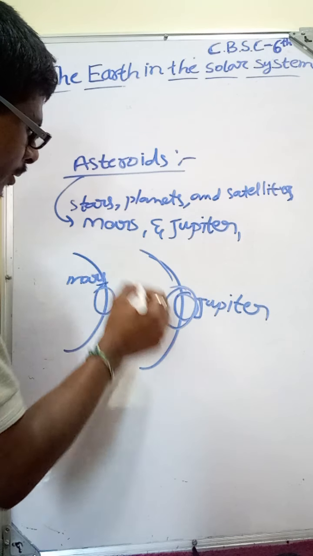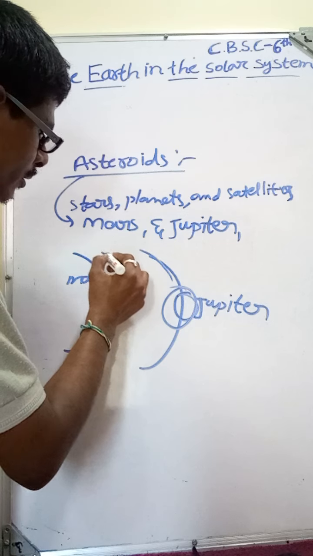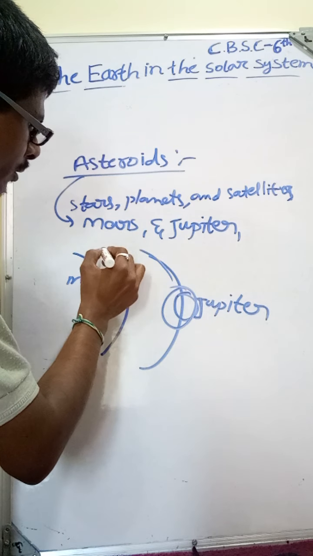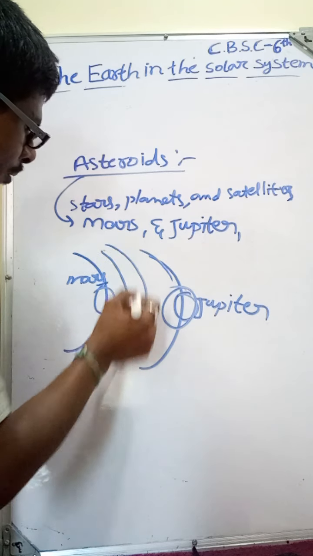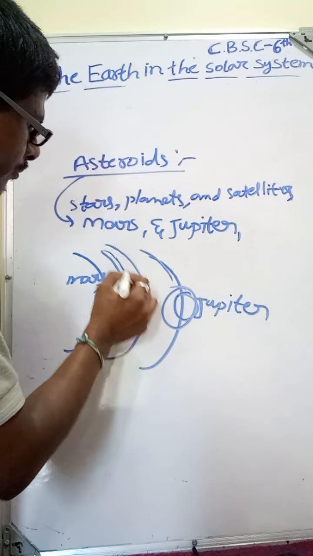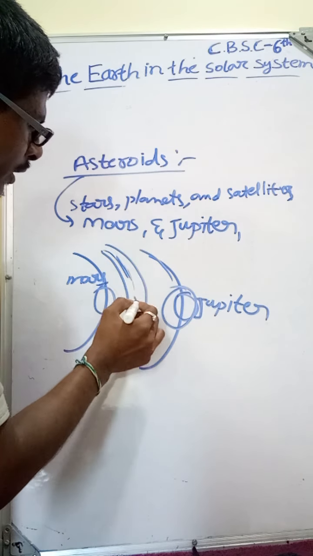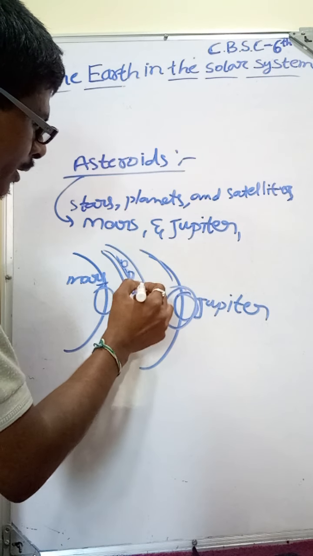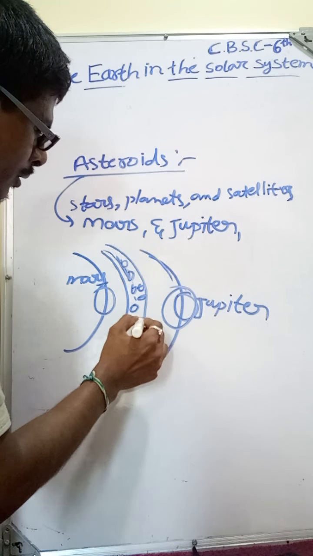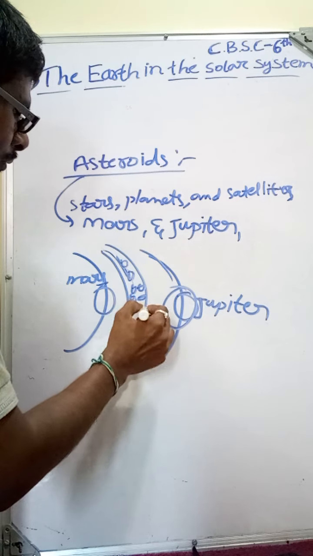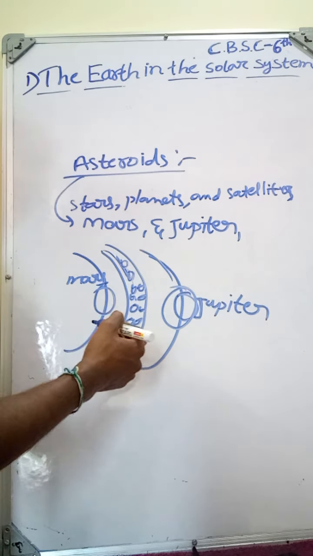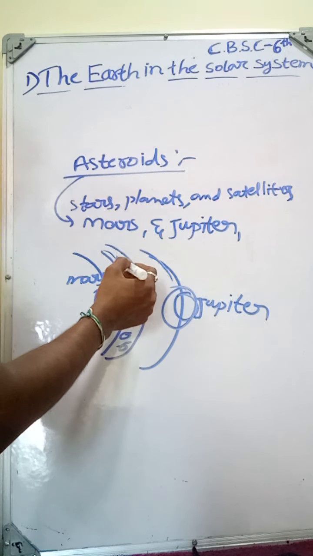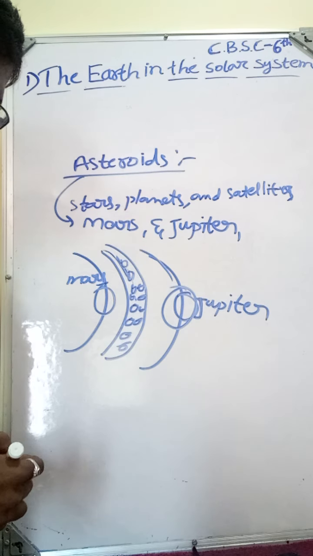Between Mars and Jupiter, between these orbits, here we can see some tiny objects revolving around between Mars and Jupiter. These are called asteroids.